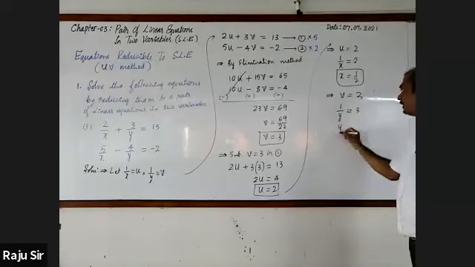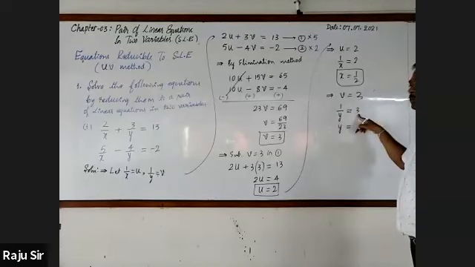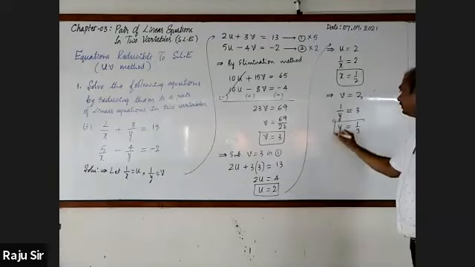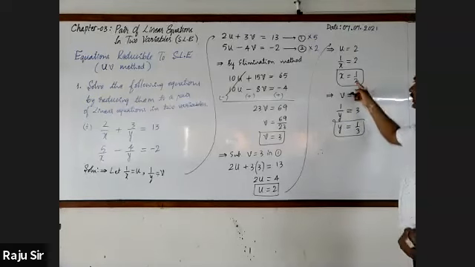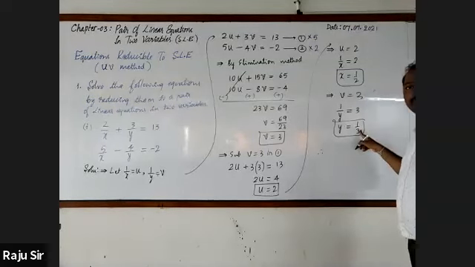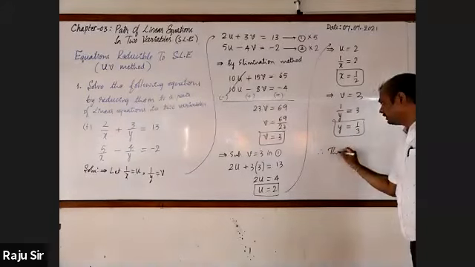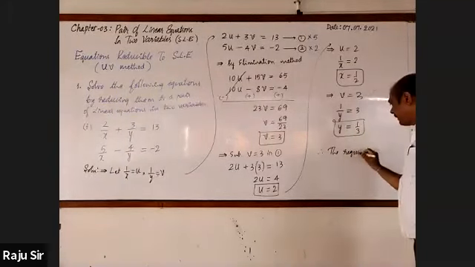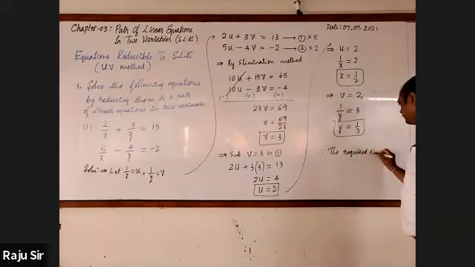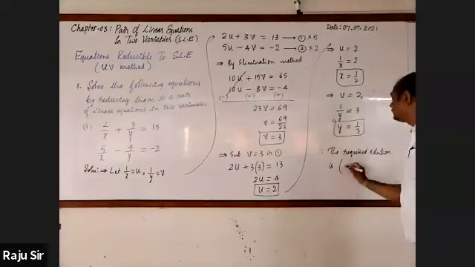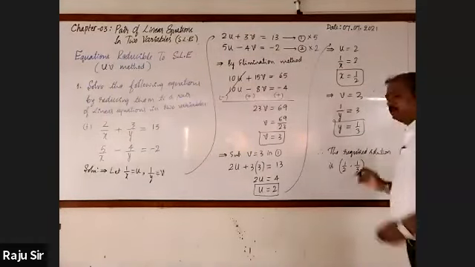The reciprocal of 1 by y is y, and of 3 is 1 by 3. So x is 1 by 2 and y is equal to 1 by 3. This is the required solution. Write the conclusion. Therefore, the required solution is 1/2 and 1/3.